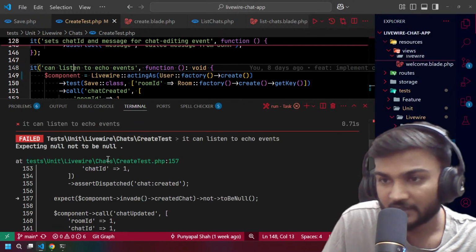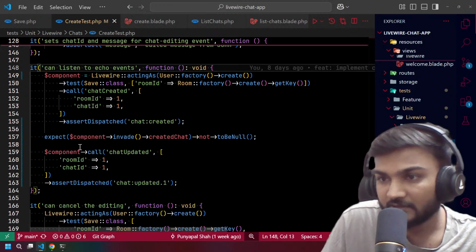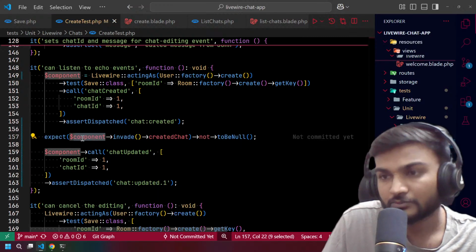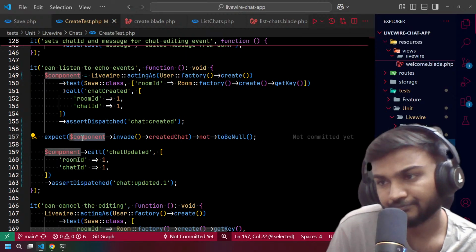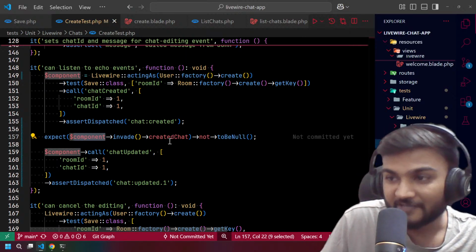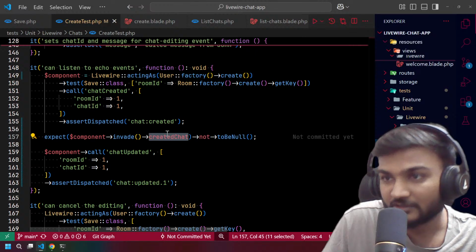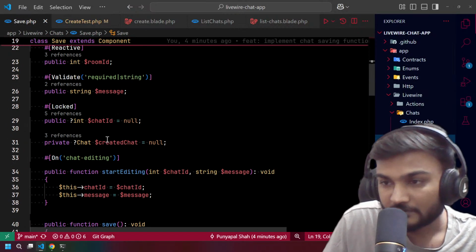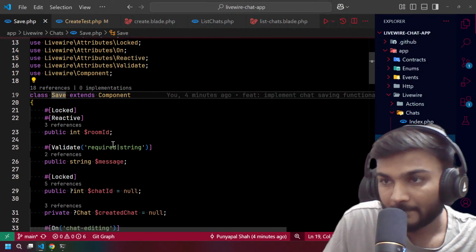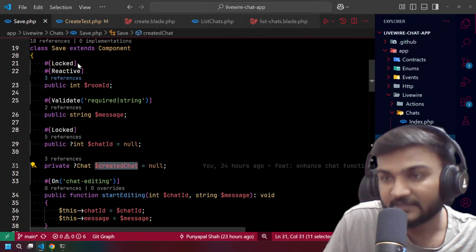This is failing because this is null. Okay, we need to check if this property exists or if it is a different property, of course. Created chat.